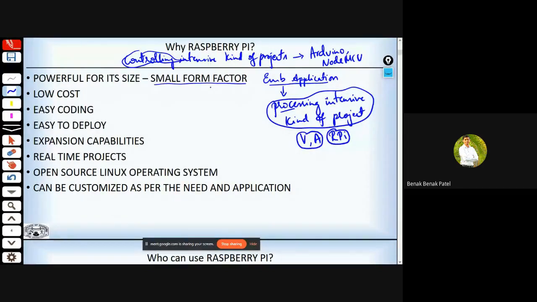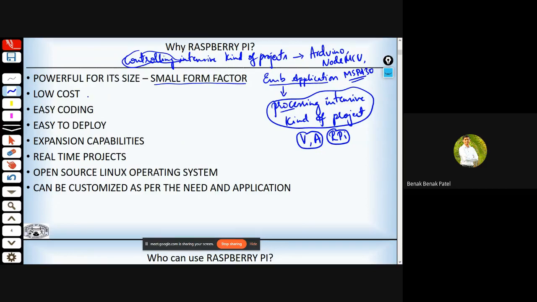Or else, if your application or your project is much more control intensive, your choice should be Arduino or NodeMCU, or any other equivalent boards like MSP430 of Texas Instruments. You can go for any sort of development boards. But depending upon your project kind, you are supposed to be in a position to distinguish whether it's control intensive or processing intensive.